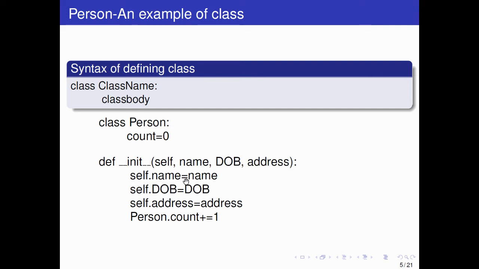Self dot name is name. So this is the way we write. Self dot name: self is the object, and these are variables of the object of the class. So self dot name is equal to name, self dot date of birth is date of birth, self dot address is address. Person dot count is equal to person dot count plus 1. So we write it in this way, person dot count plus equal to 1.